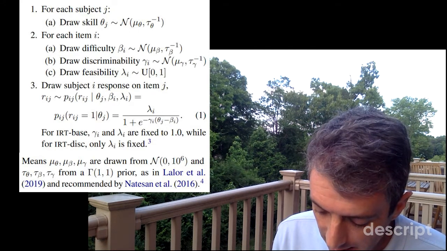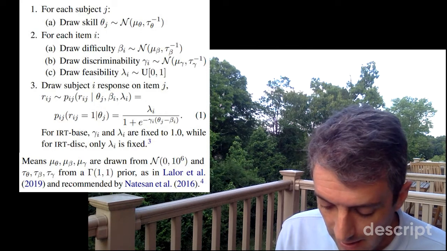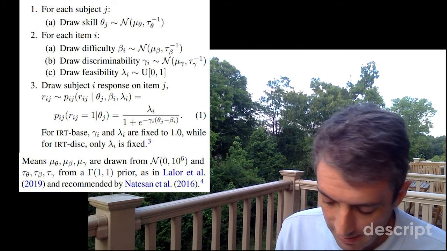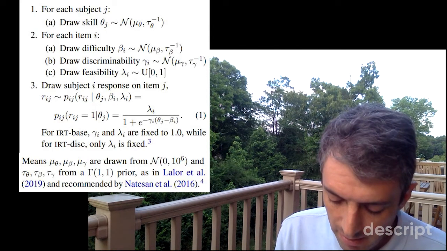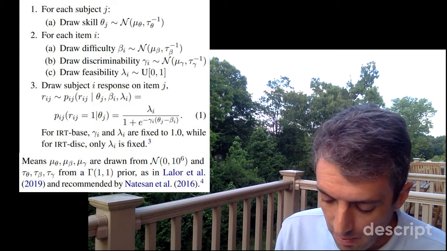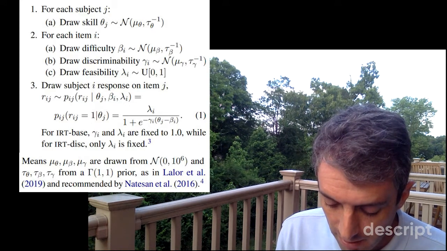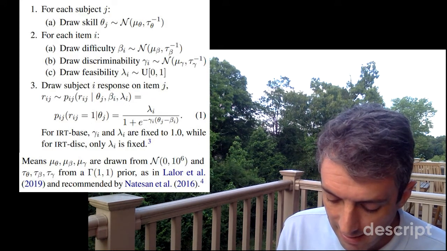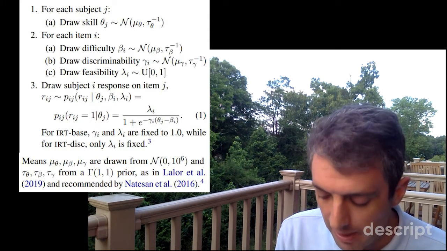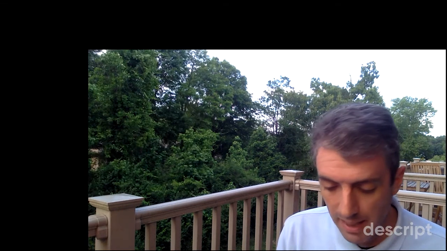Then draw a subject response on item i, r_ij, from a probability distribution where the probability of getting the answer right is lambda_i over the quantity 1 plus the exponential of negative gamma_i times the quantity theta_j minus beta_i. For IRT-base, gamma_i and lambda_i are fixed to 1, while for IRT-disc, only lambda_i is fixed. The means, mu_theta, mu_beta, mu_gamma, are drawn from a normal distribution with mean 0 and high variance, and the taus are drawn from a Gamma(1, 1) prior, as in Lalor et al. 2019 and recommended by Natesan et al. 2016.